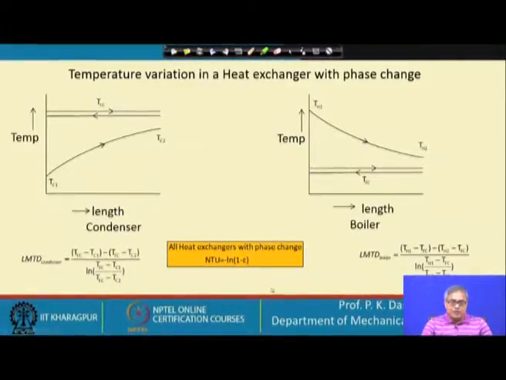And if we go for effectiveness-NTU, all the heat exchangers with phase change will have this relationship. So, very easy to remember. This is the relationship between NTU and effectiveness. This is effectiveness and this is NTU, number of transfer units, and this is the relationship. So, for a simple phase change heat exchanger, this kind of relationship we will get. And I have shown two arrangements, parallel and counter flow. It does not matter which way you are arranging it.